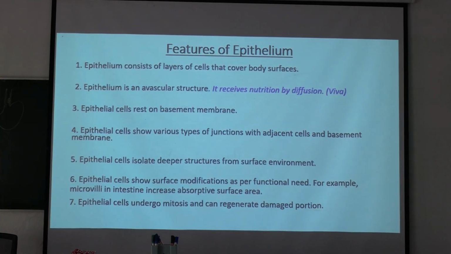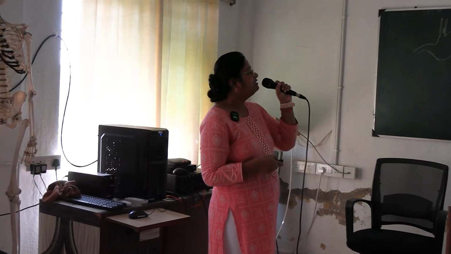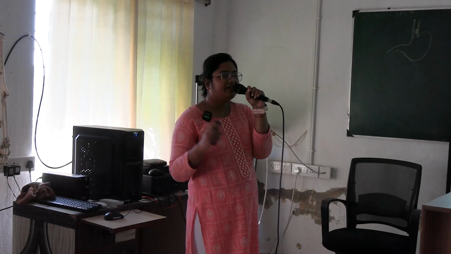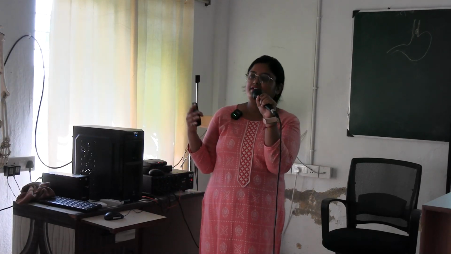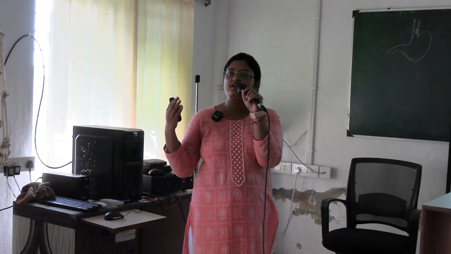Okay. And epithelial cells rest on the basement membrane. Epithelial cells show various types of junctions with adjacent cells and the basement membrane, like tight junctions, desmosomes, and hemidesmosomes. These junctional complexes you have read. So these are present between two adjacent cells and along with the basement membrane.